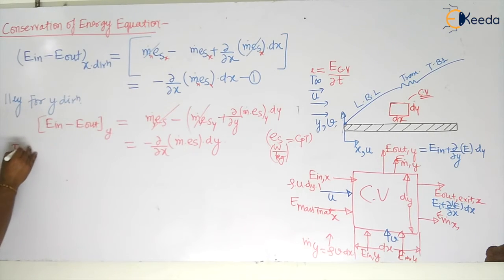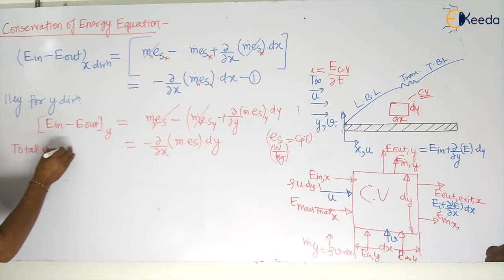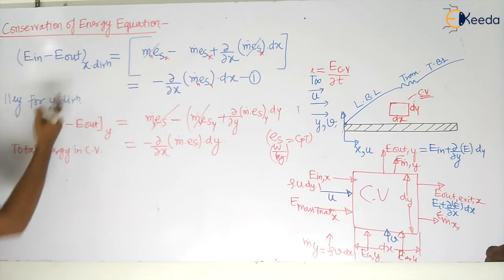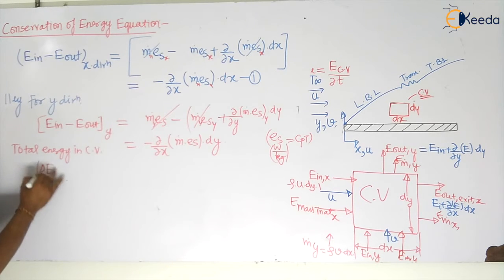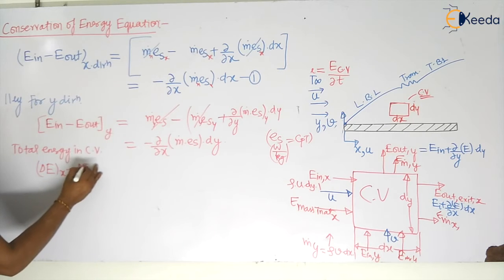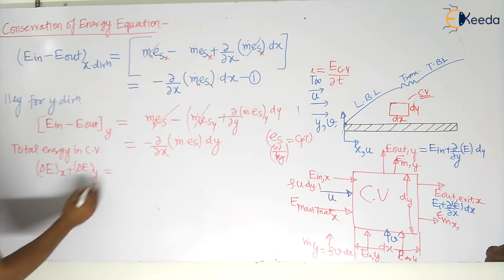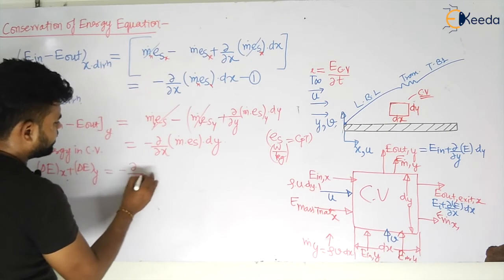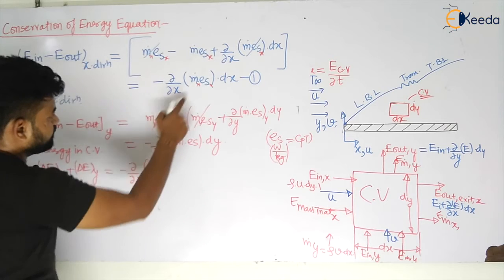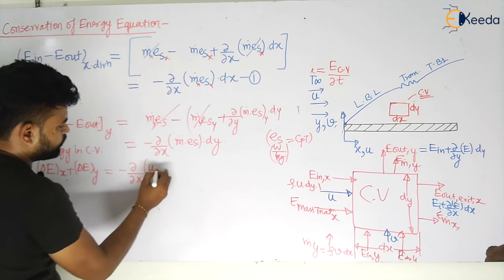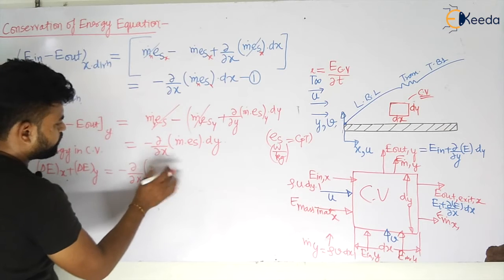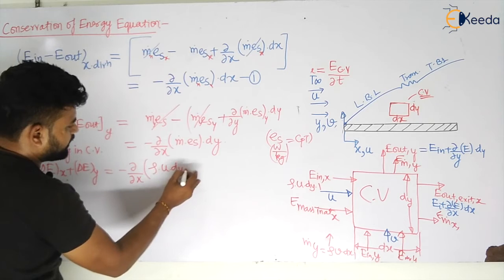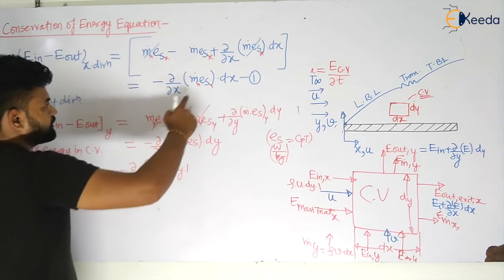So total energy in the control volume will be given by change in energy in the x direction plus change in energy in the y direction, my dear students, and this will be equal to minus of del by del x into mx. So mass flow rate in the x direction is given by rho u dy multiplied by 1, multiplied by the energy flow rate in this direction.